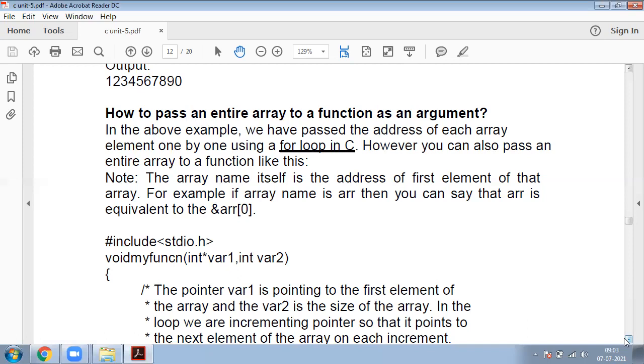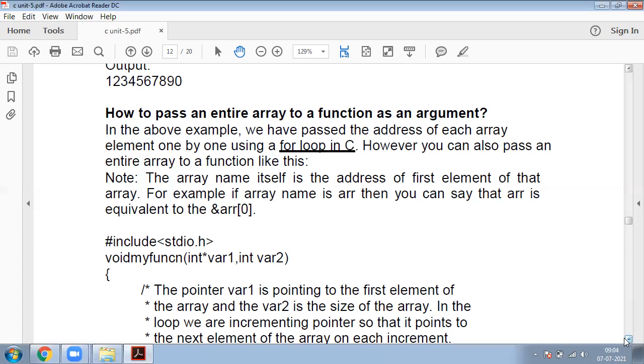So here, the array address is copied to the pointer. The actual parameters, which are address type, nothing but reference type, are copied to the formal parameters, which are pointer type. This is nothing but call by value and call by reference.